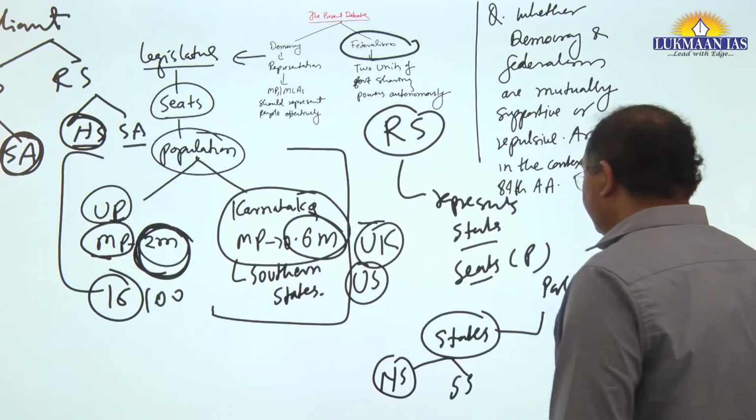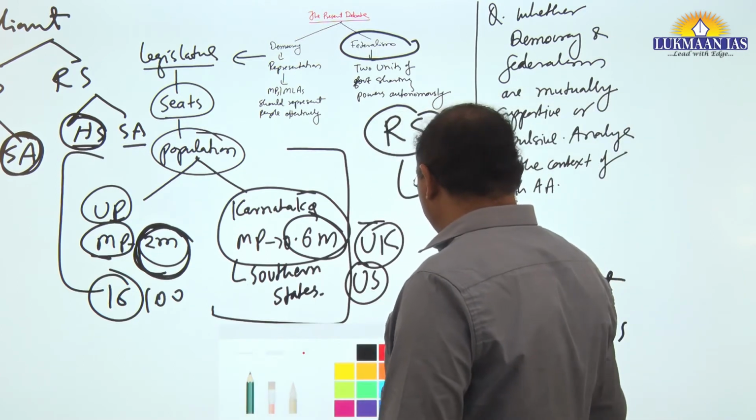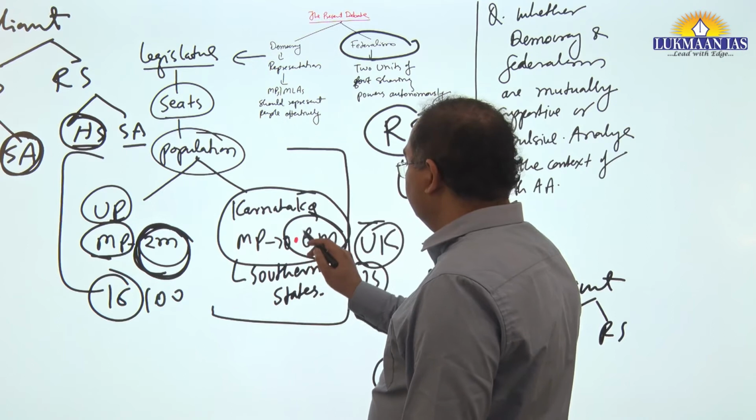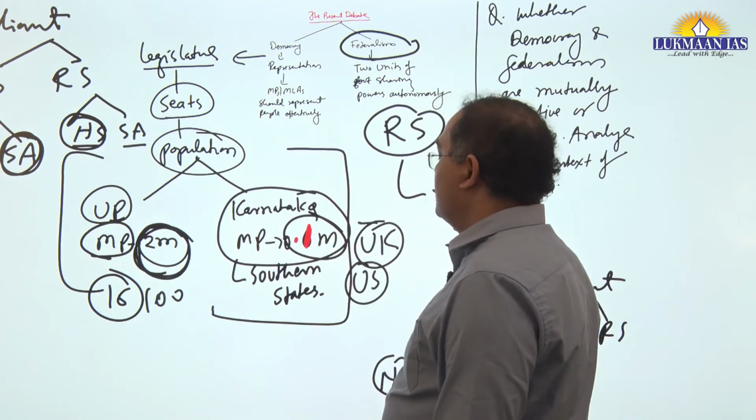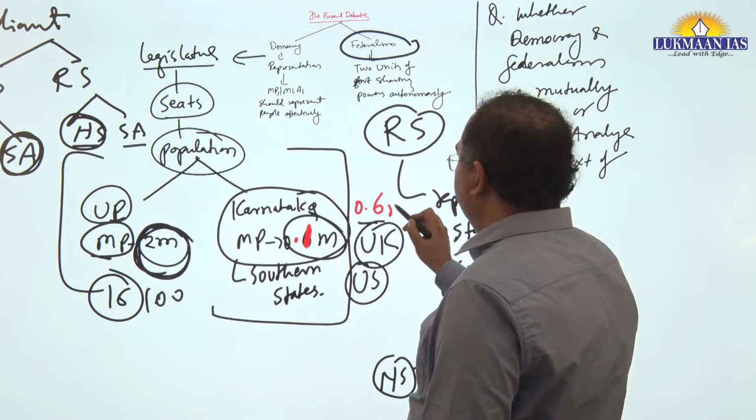Now, if you talk, by the way, let's say, I was saying it is 1.1 million. And they have basically 0.6 million.